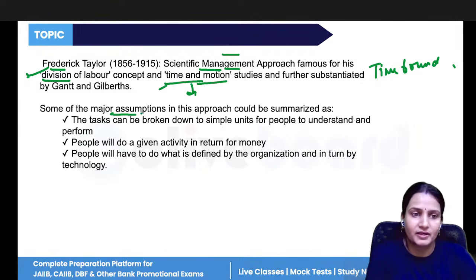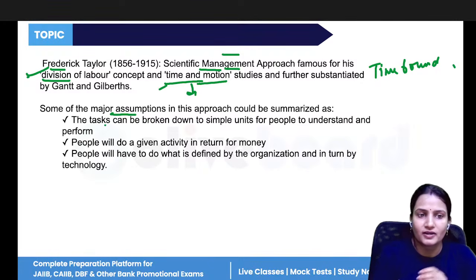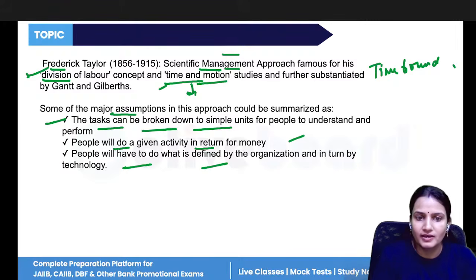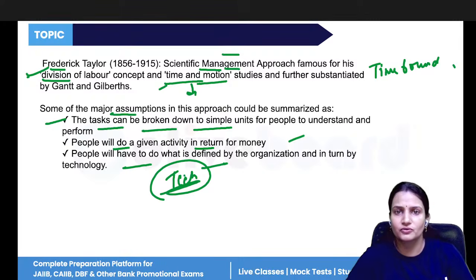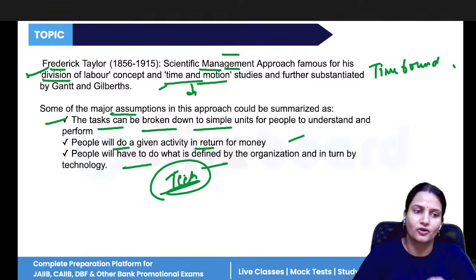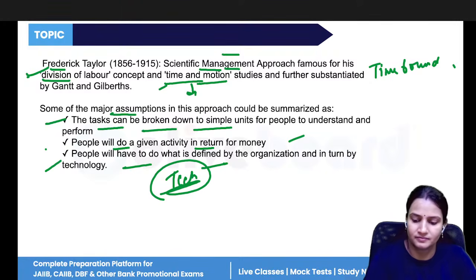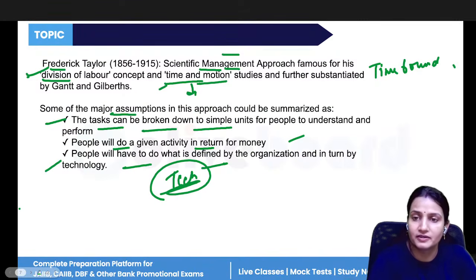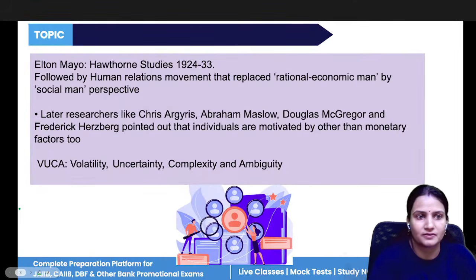And the major assumptions in this approach are what? The task should be broken down into simple units. That's what I have said. If people are doing any work, definitely they will ask for money in return. And what is defined in the organization is technology. So companies should use the latest technology. They should avoid obsolete technology. So these are the different approaches to management that people have proposed.